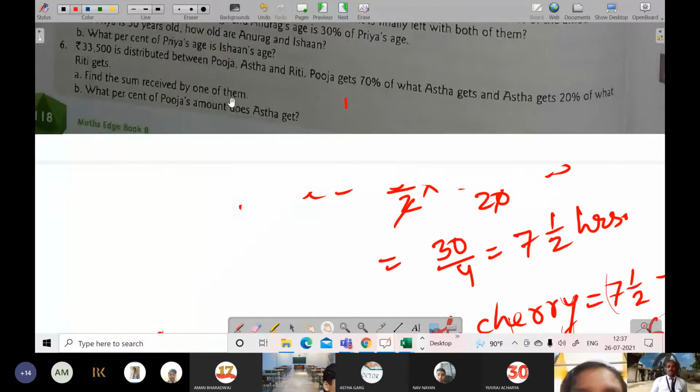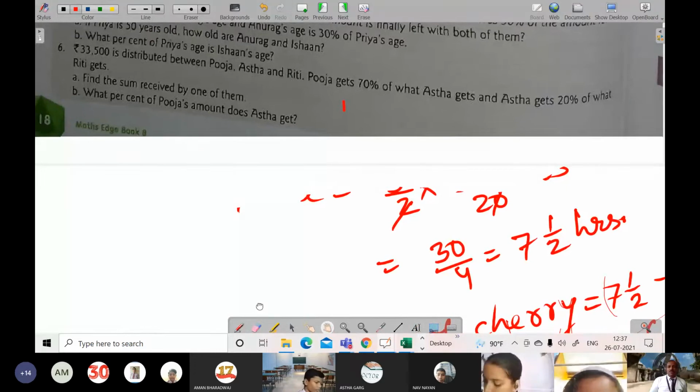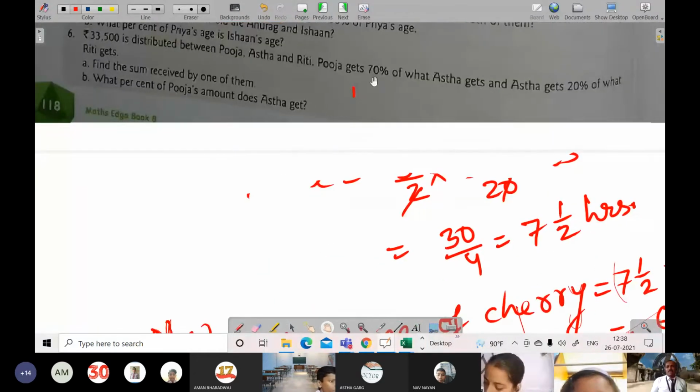So we will find what each and every one of them received. We will assume the least one, or even we can assume anyone's, no problem. So let me assume Riti gets X.